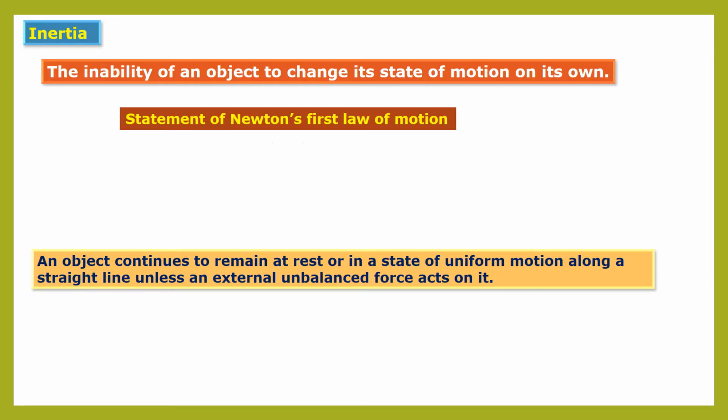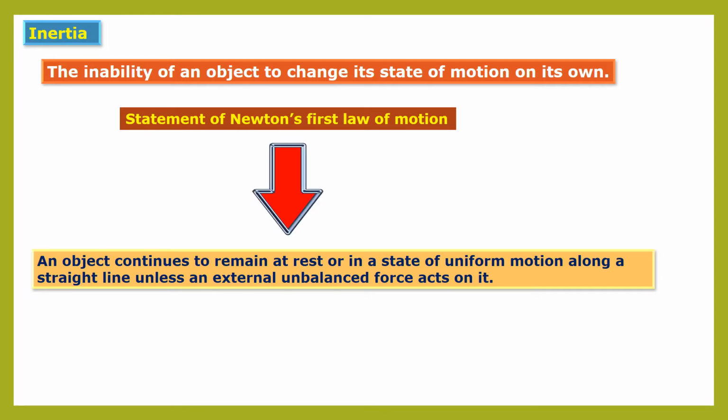Now let us see what is meant by inertia. The inability of an object to change its state of motion on its own is called inertia. It means the object does not change its motion or state of motion on its own. That is called inertia.